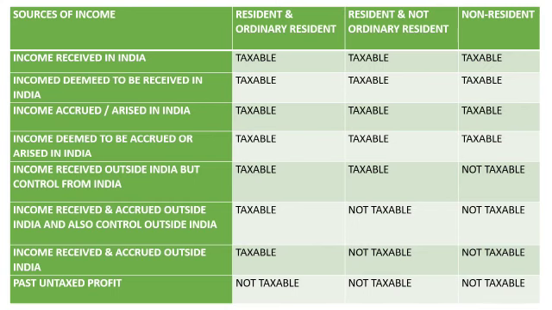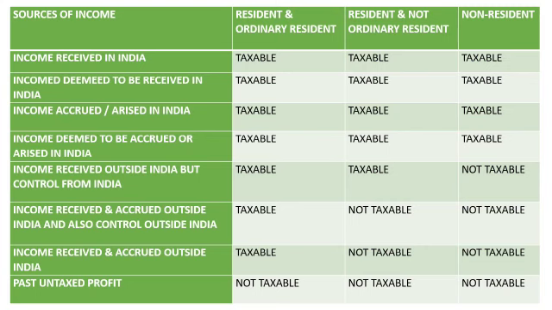For the first 4 types of income categories, it is taxable for all types of assessee. For the 5th type of income category, it is taxable for the resident and ordinary resident and the resident but not ordinary resident. For the non-resident, it is not taxable.